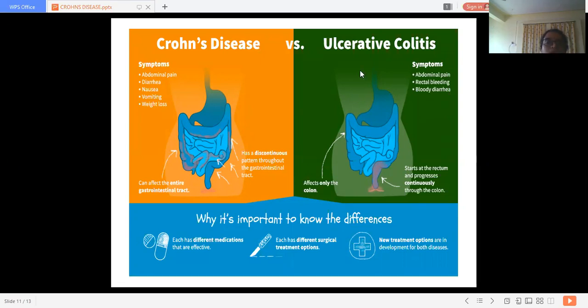There is also nausea. It is there in Crohn's disease, which is not seen in ulcerative colitis. Why? Because inflammation of the stomach is not seen in ulcerative colitis, since the disease is restricted to the colon. As the whole GI tract is affected in Crohn's disease, nausea and vomiting are characteristically seen.